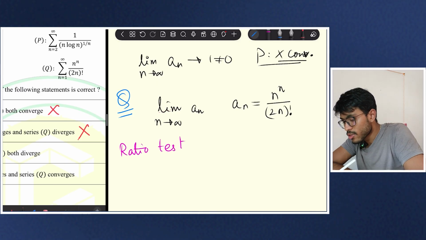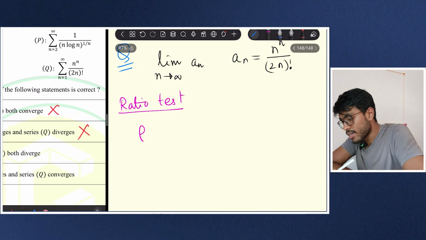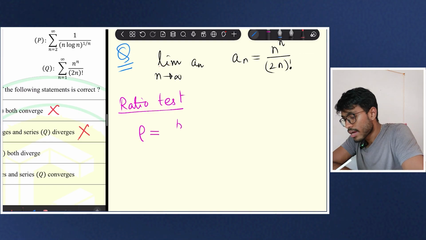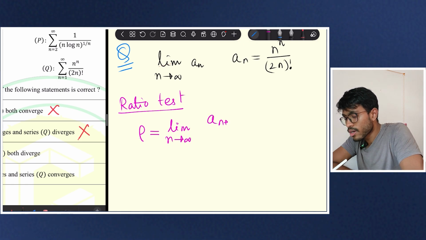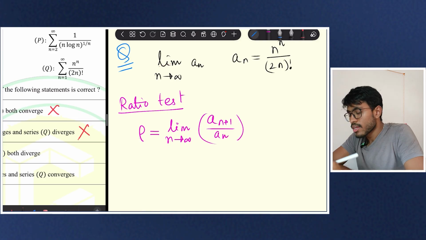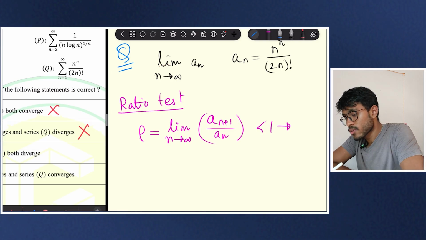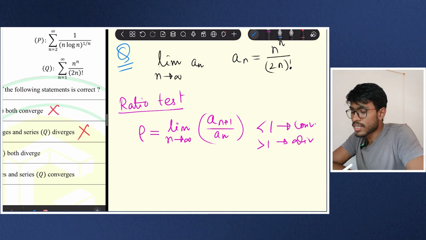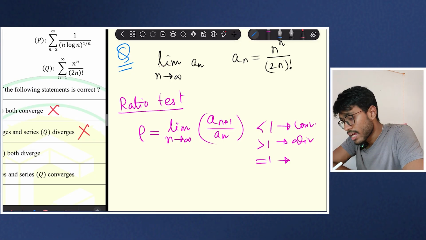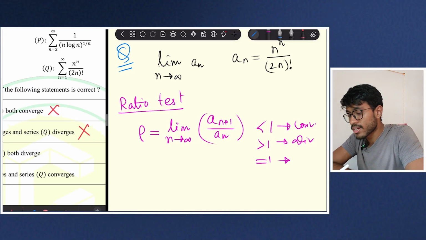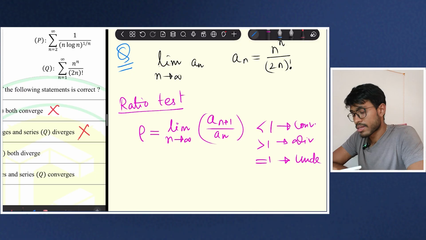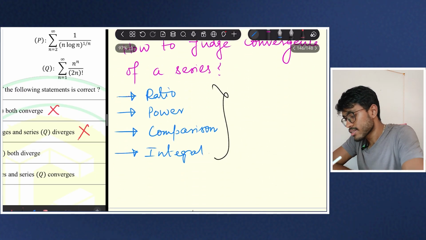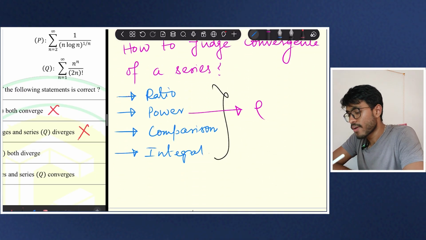So what does the ratio test say? The ratio test says that I will define a radius of convergence rho, which will be limit n tends to infinity of a_(n+1) by a_n. If my rho is less than 1, then it is convergent. If it is greater than 1, it is divergent. If it is equal to 1, then it is indeterminate. Similarly, for the root test also, we define another rho.